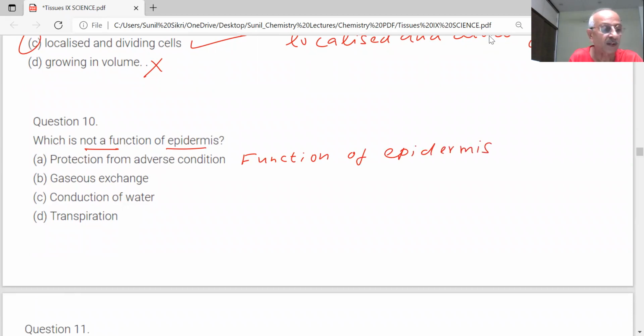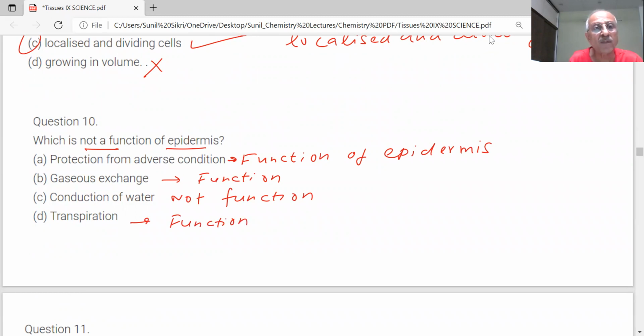Gaseous exchange. This is also a function of epidermis. Conduction of water. So this is not a function of epidermis. Transpiration. So this is a function.